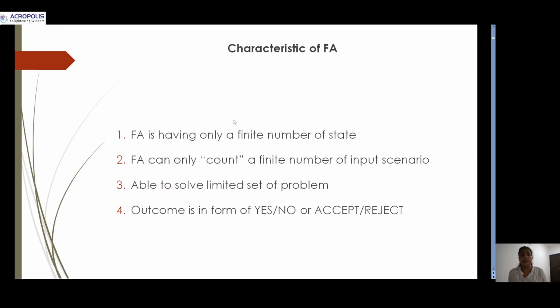Here are the characteristics of finite automata. Basically, finite automata has only a finite number of states, and it can only count a finite number of input symbols and is able to solve a limited set of problems because it is finite. The outcome is in the form of yes or no, or accept and reject. If the input is valid, then the finite automata output will be yes or accept, otherwise no or reject.